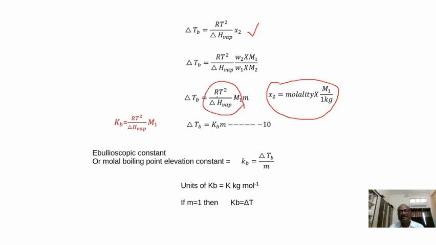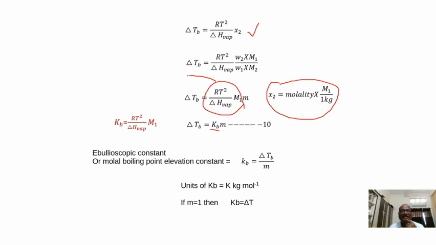R is the universal gas constant, T is the boiling point of the solvent, M1 is the molecular weight of the solvent, and delta H vaporization will be constant at a given temperature. Everything is constant in this equation except small m. That's why this can be written as Kb. So delta Tb is equal to Kb into molality.